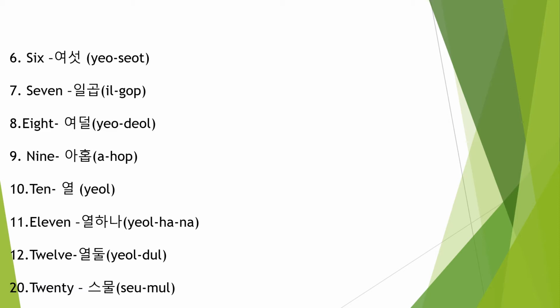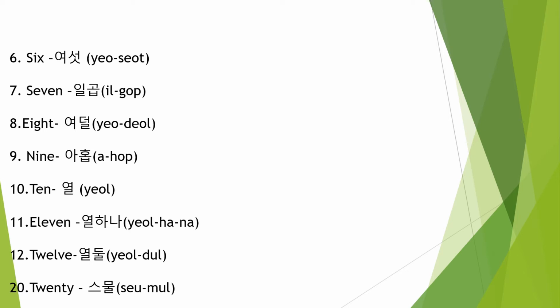12 is 10 plus 2, but don't write it like 2 plus 10. The structure we have to follow: 10 plus 2, so Yal, Dul. 13 is 10 plus 3, Yal, Set. 14 is 10 plus 4. 19 is 10 plus 9, Yal, Ahop. 10 is Yal, 9 is Ahop. Simple, just like in the Sino-Korean number system.